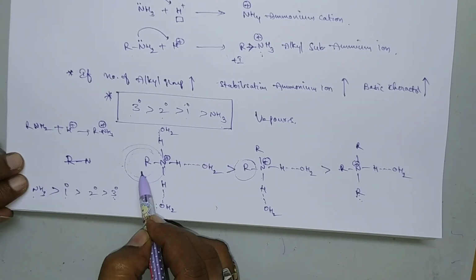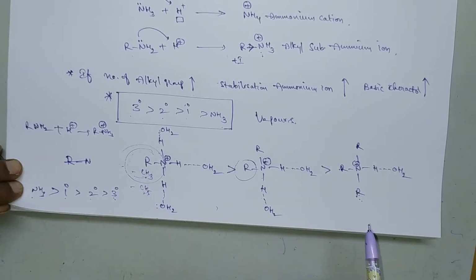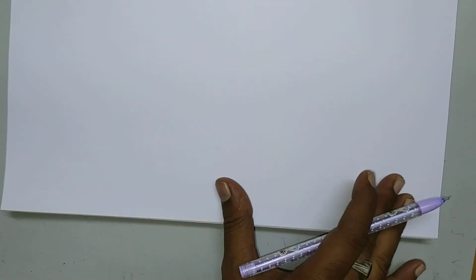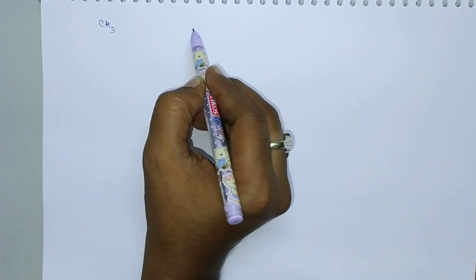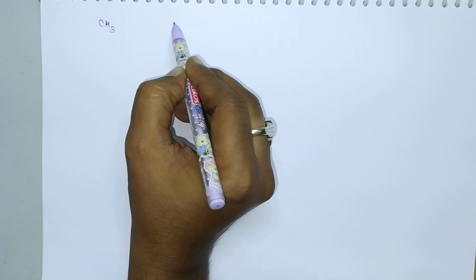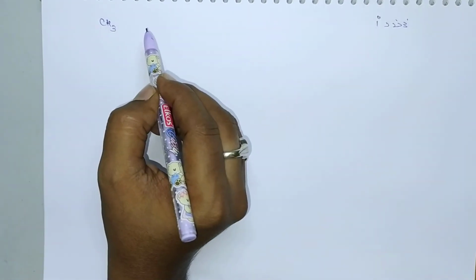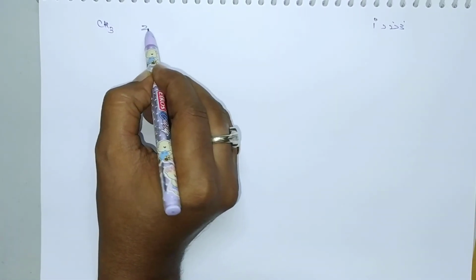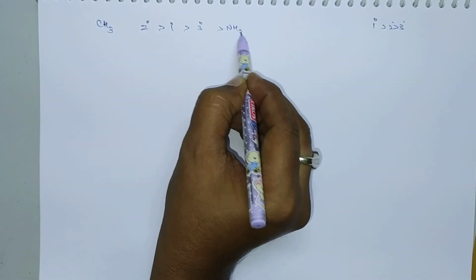Suppose you take a methyl group or ethyl group. By considering the pKa and pKb values, the order of basic character should be like this. If it is methyl amines, generally the order should be primary greater than secondary greater than tertiary, but it is in the order of secondary greater than primary greater than tertiary, and that is greater than NH3.